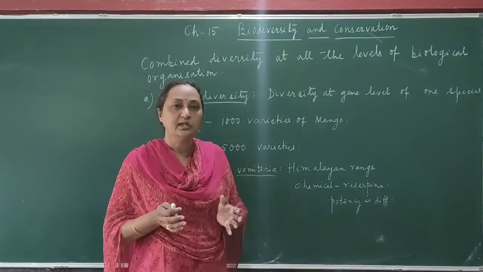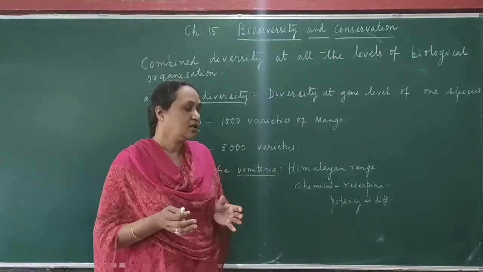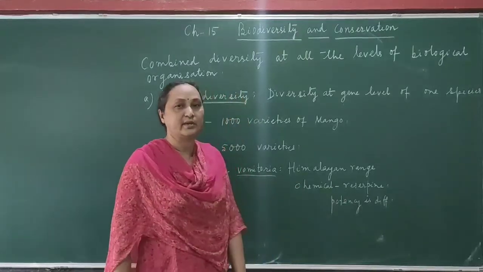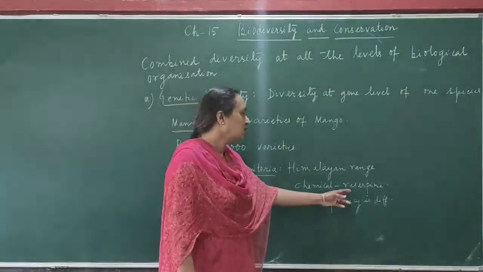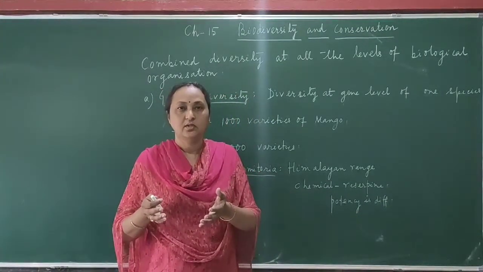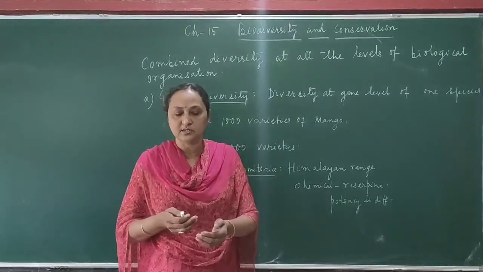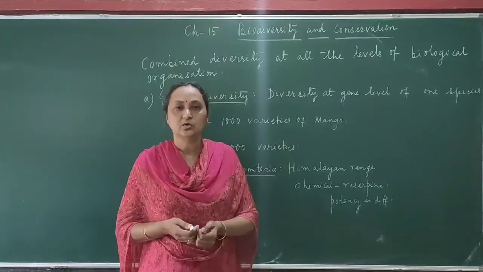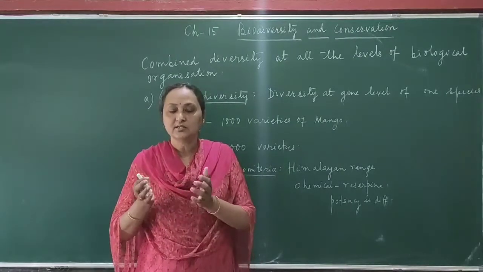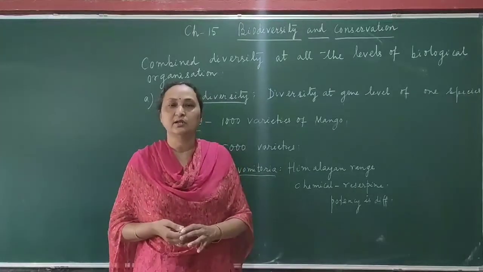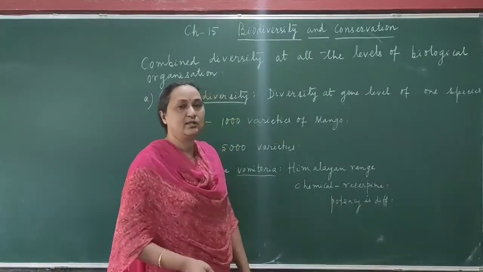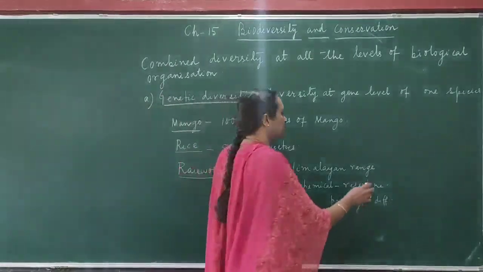And how are we able to know there are different varieties? Because this plant produces a chemical, and the name of the chemical is reserpine. The potency of the reserpine is different. Potency means how powerful it is. In some varieties the potency is low, and in some varieties the chemical reserpine has high potency. So like this there are different varieties of Rauwolfia found in the Himalayan range. And what is this chemical? It is actually an alkaloid, and it is obtained from the root bark